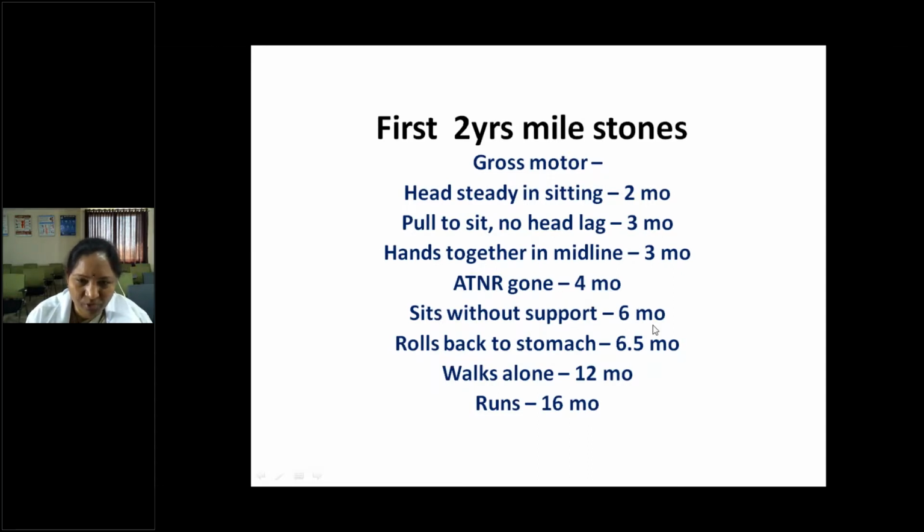Sits with support around 6 to 7 months, without support by 8 to 10 months. The range will be there, it's not exact. Rolls back to stomach at 6.5 months. Walks alone around 12 to 13 months. The range will be there, so you can remember the range.